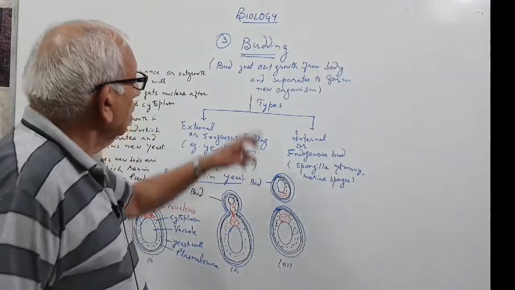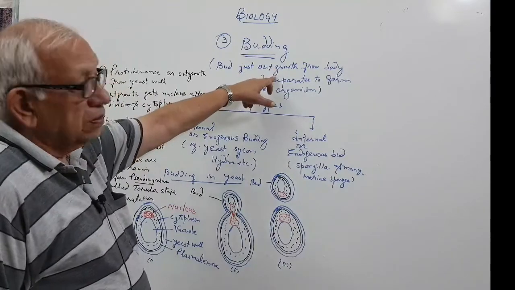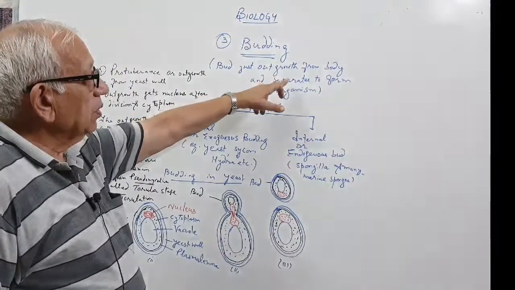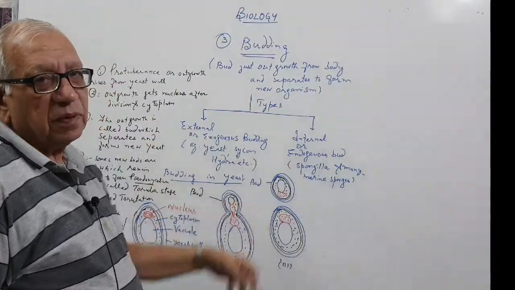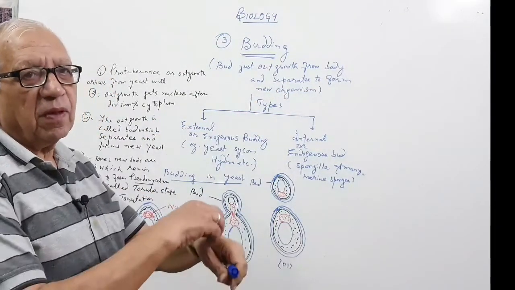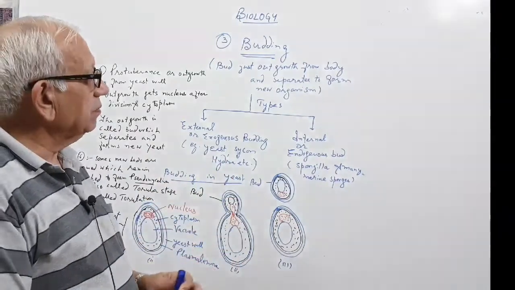Now we come to budding. A bud is just an outgrowth from the body that separates to form a new organism.